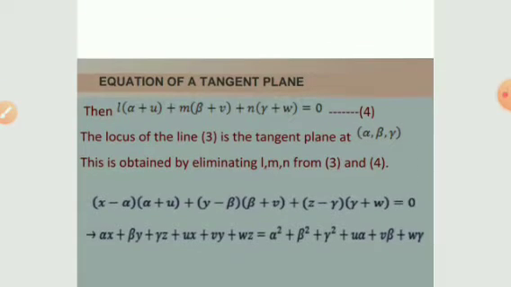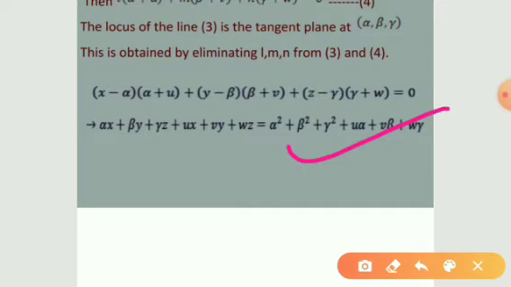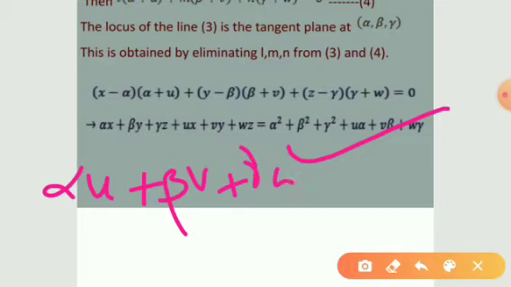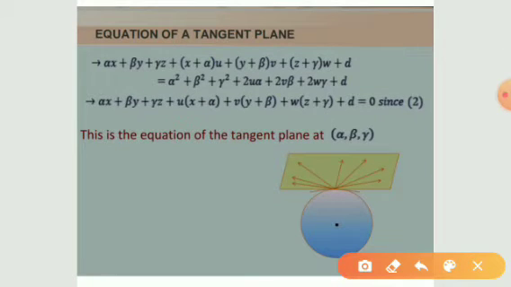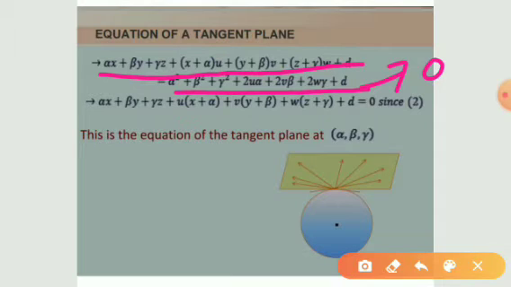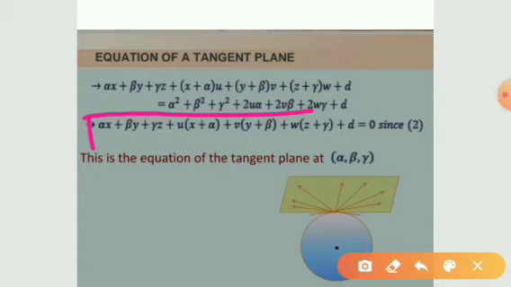By taking l is equal to x minus alpha by r, m is equal to y minus beta by r, n is equal to z minus gamma by r in this equation, and by simplifying we will get like this. So adding alpha u plus beta v plus gamma w plus d on both sides, we will get this is nothing but equal to 0, and therefore finally this equation is obtained.